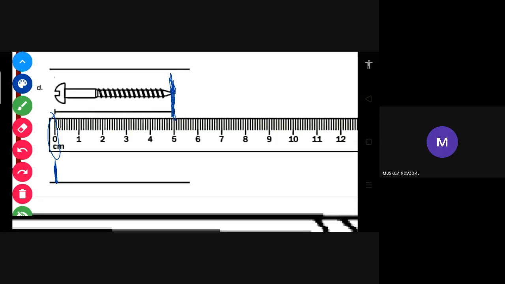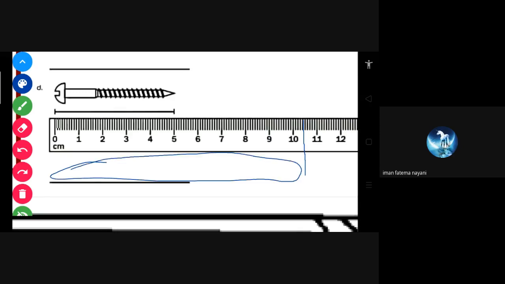Suppose it is not ending exactly at 11, but ending after 11, in between 11 and 12. Suppose your pencil is ending here. I have put your pencil here, it is ending here. So what will you write in centimeter and millimeter?